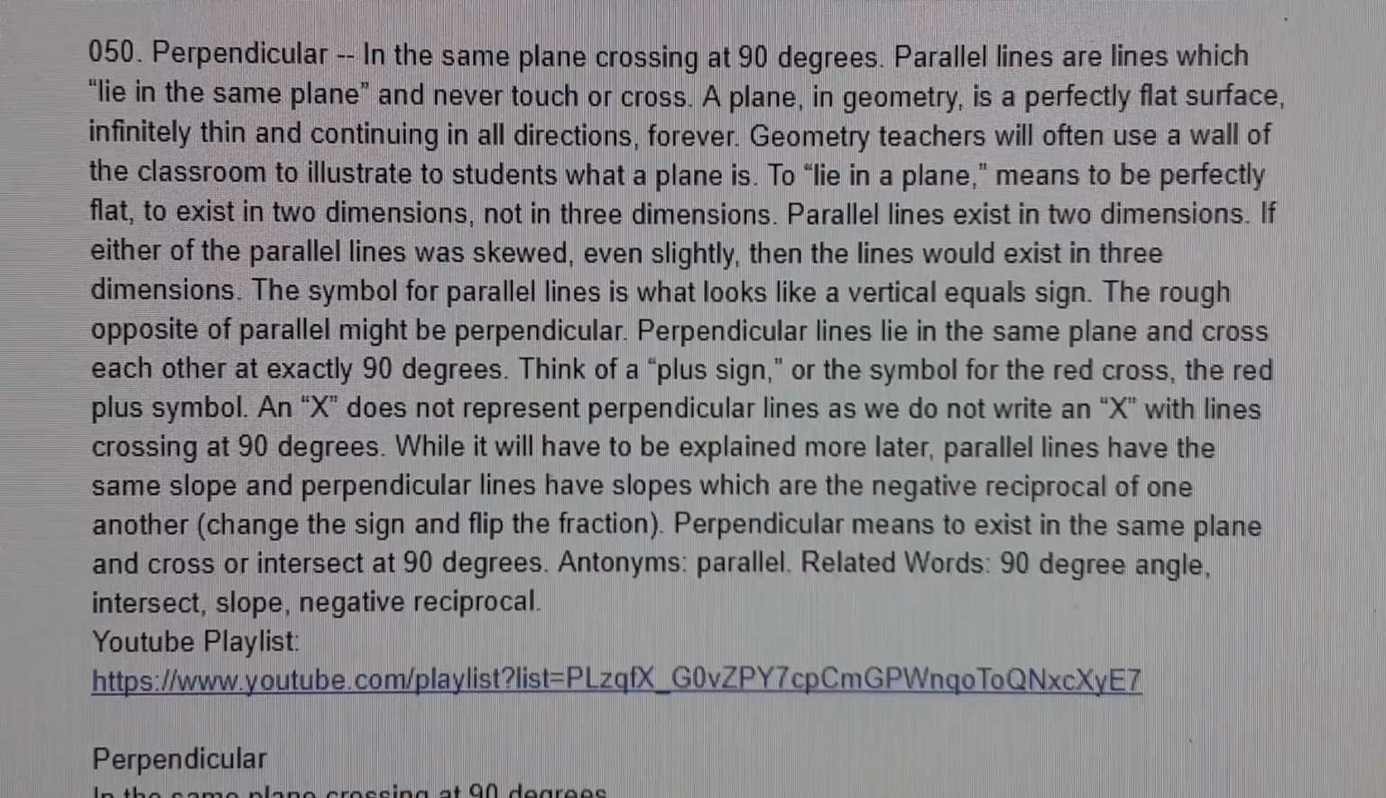Antonyms: parallel. Related words: 90-degree angle, intersect, slope, negative reciprocal.